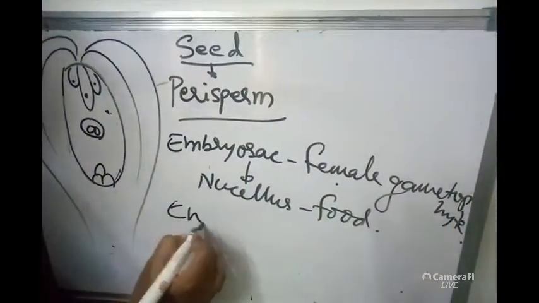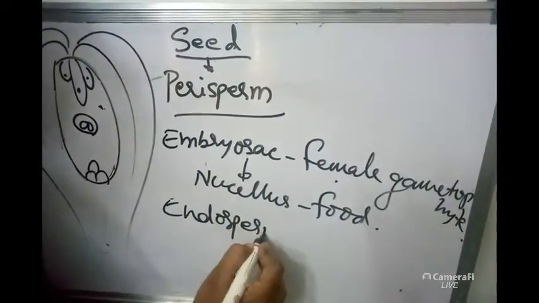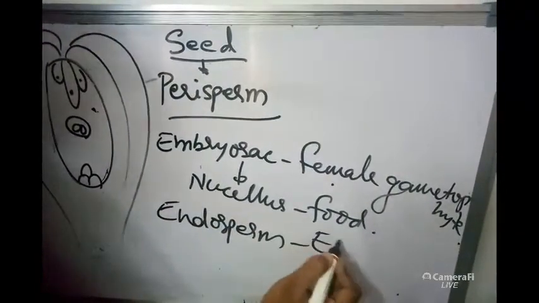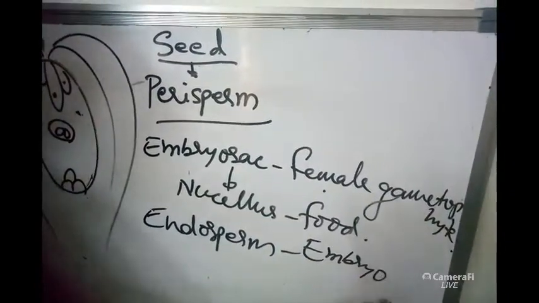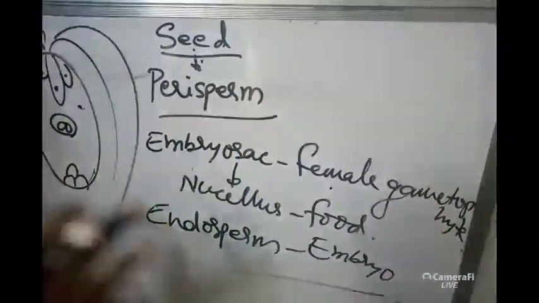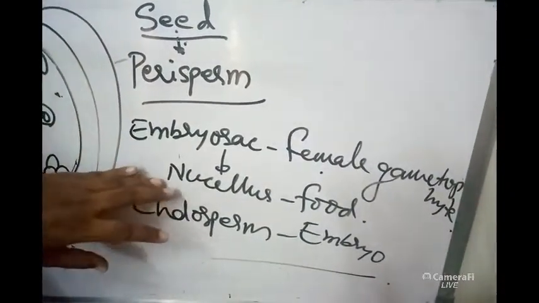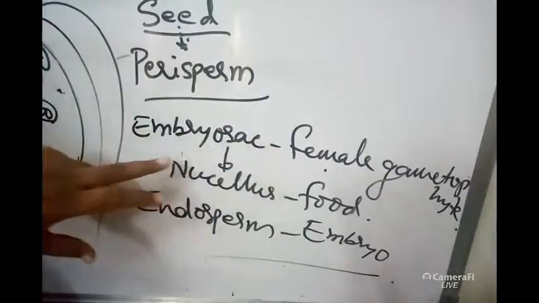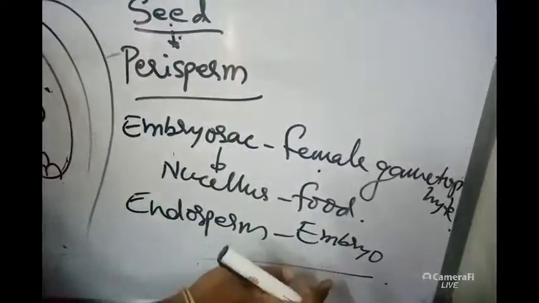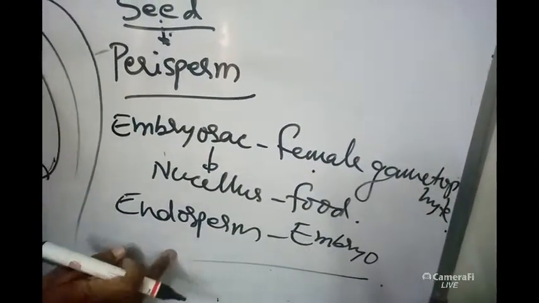But endosperm is utilized as food material by the developing embryo. So inside the seed, two types of food materials are available. One is nucellus, which is utilized by the developing female gametophyte, the embryo sac. Another is endosperm, which will be utilized by the embryo.